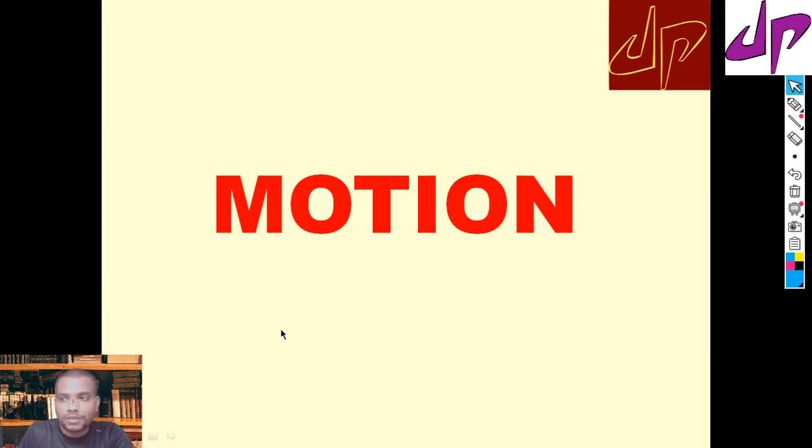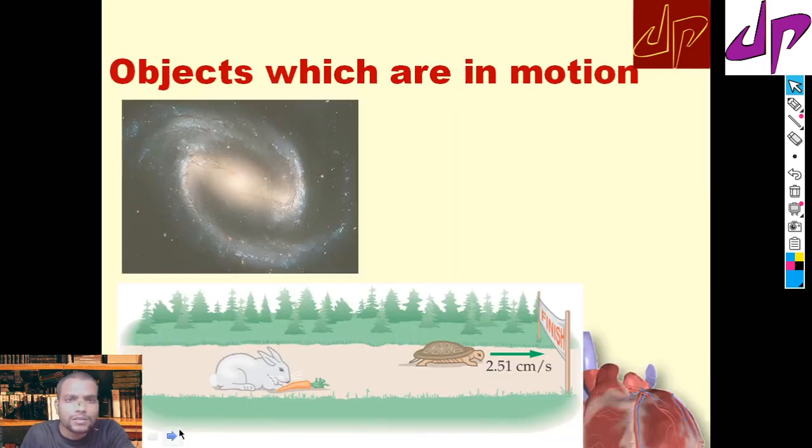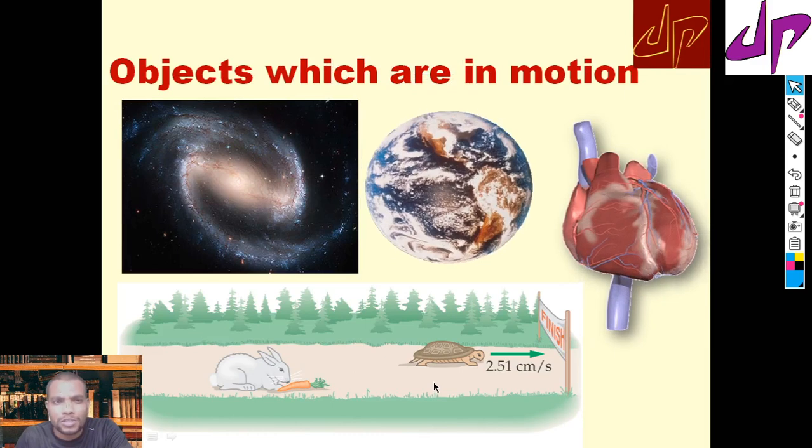Today I would like to start a new concept, motion in a straight line. Let's get the introduction to this chapter. Whenever we look at certain objects, some objects are at rest, just like these balancing stones and the Leaning Tower of Pisa. So these objects are at rest, and if you take certain other objects, they are in motion.